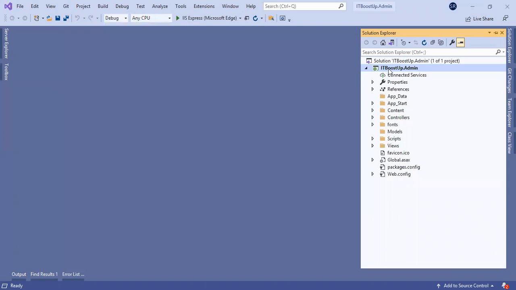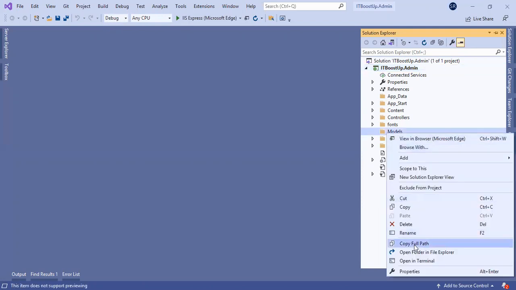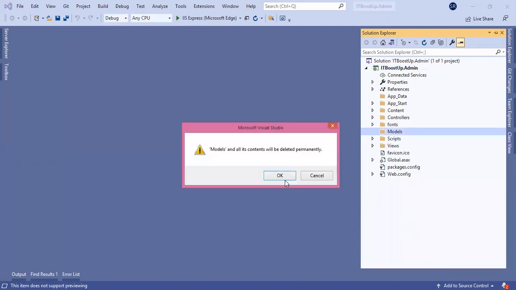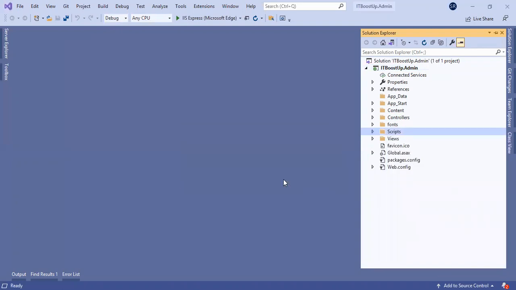So here is IT BoostUp.admin. This is the MVC template we have created, with controllers, content, and models. We will remove the models folder and add a new project as a common location for declaring all the model data. I'm opening Paint for a few minutes.